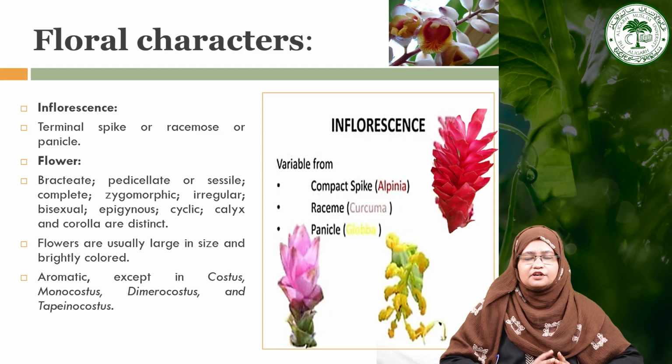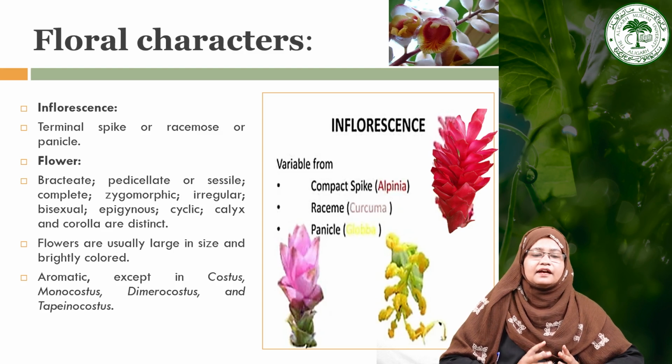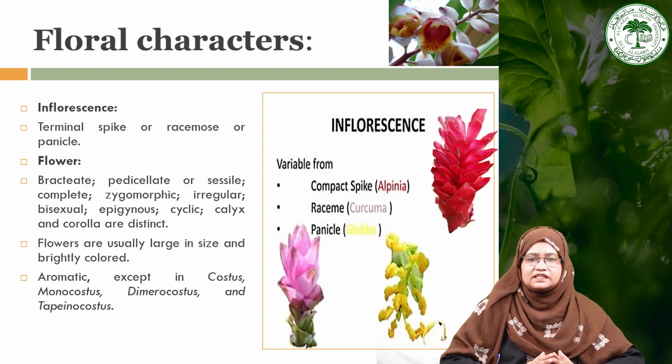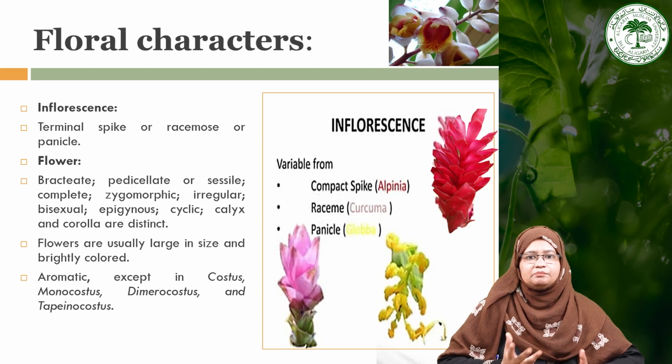And if we move on to the next level, that is the flower. Flowers are generally bracteate, pedicellate, or sometimes sessile. They are complete, and they have irregular symmetry. That means they have zygomorphic symmetry, bisexual, epigynous, as we have discussed earlier that this family belongs to the series Epigynae, and the plants of this particular family have epigynous flowers.